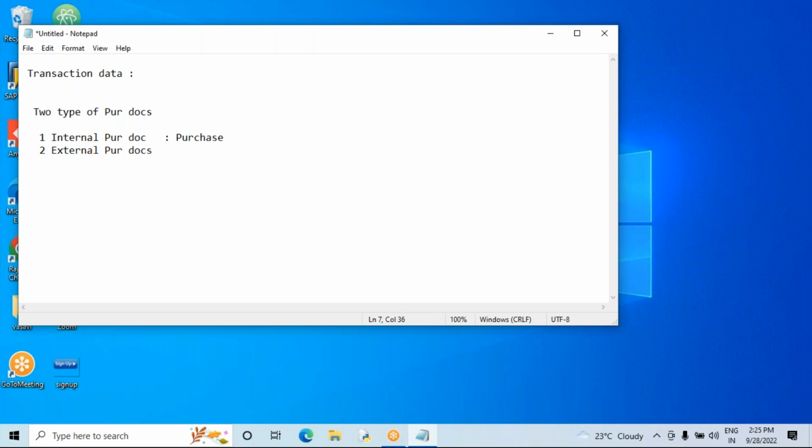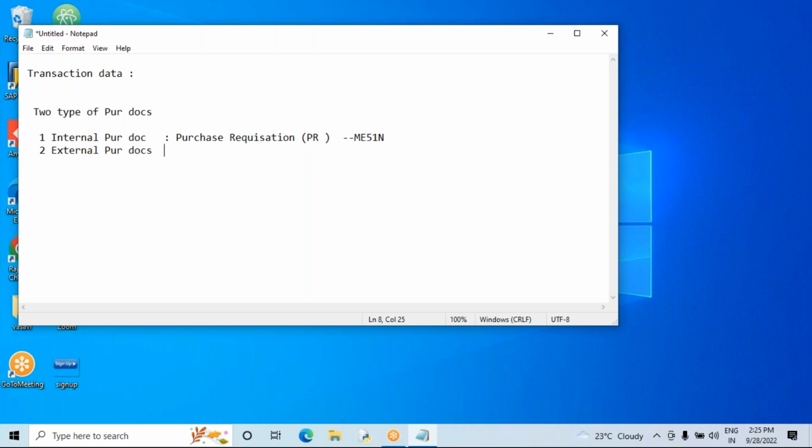So we have only one internal purchase document, and it's called a PR, purchase requisition. What is the transaction code to create a PR? ME51. This we'll discuss in detail. So only one purchasing document in SAP is an internal purchasing document.